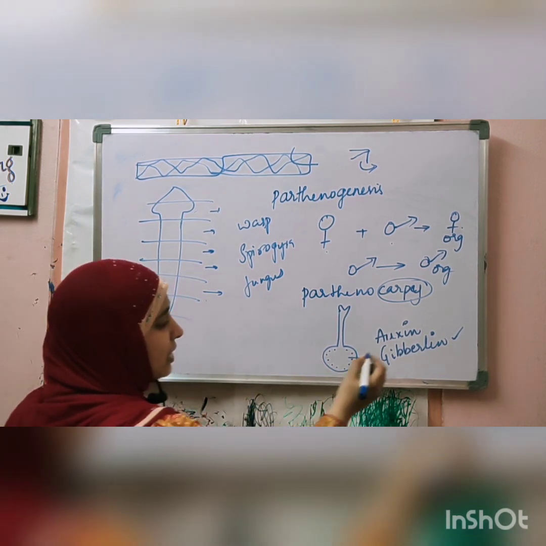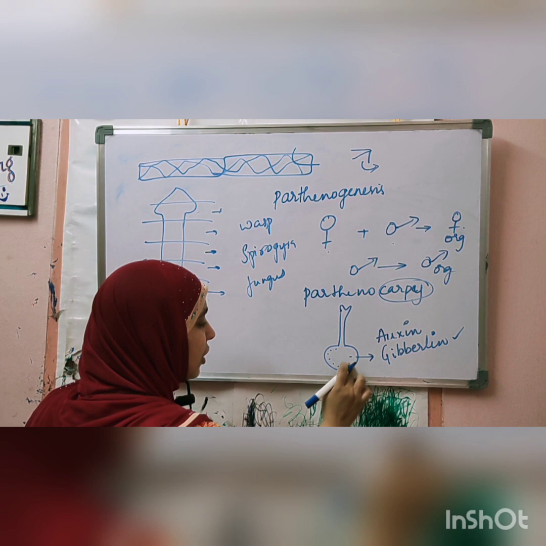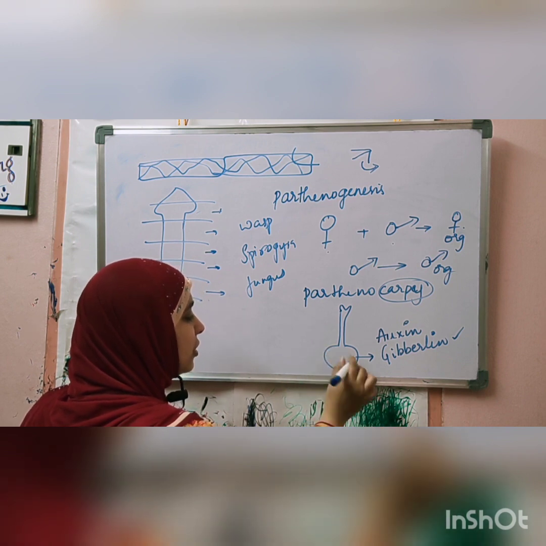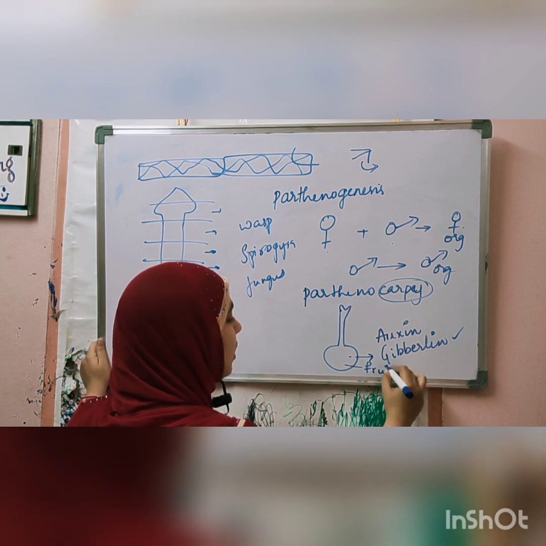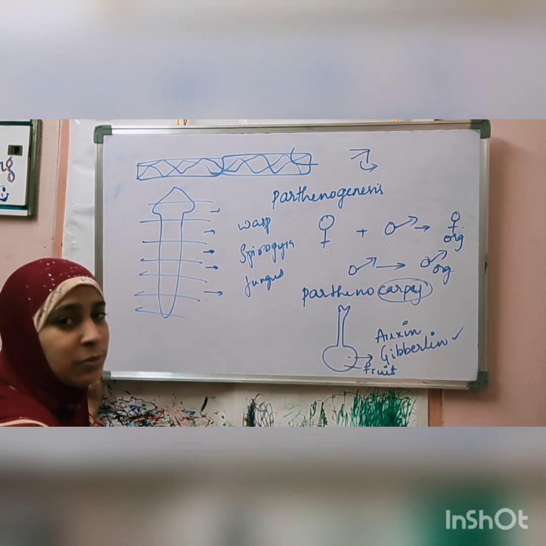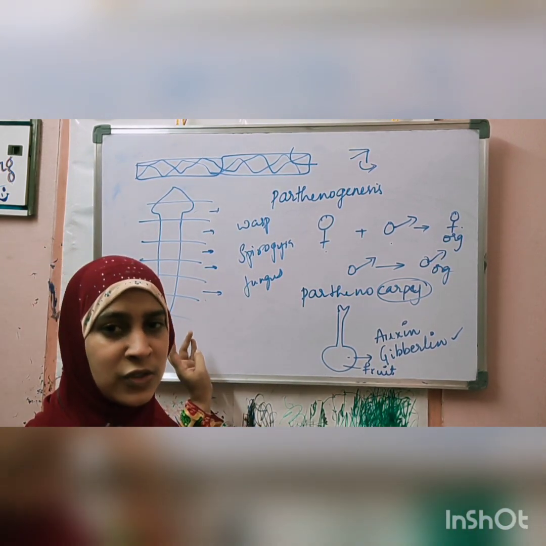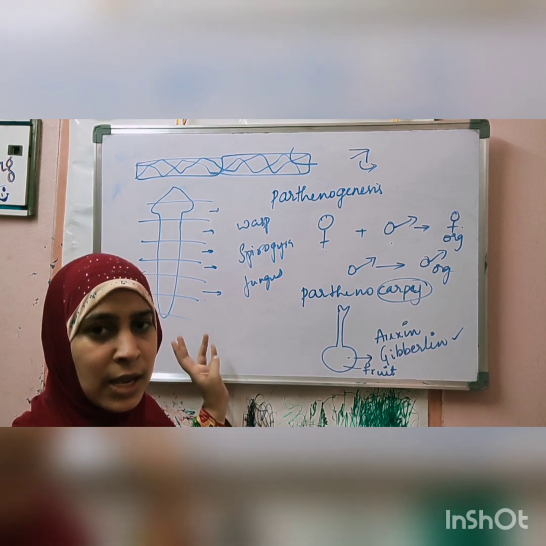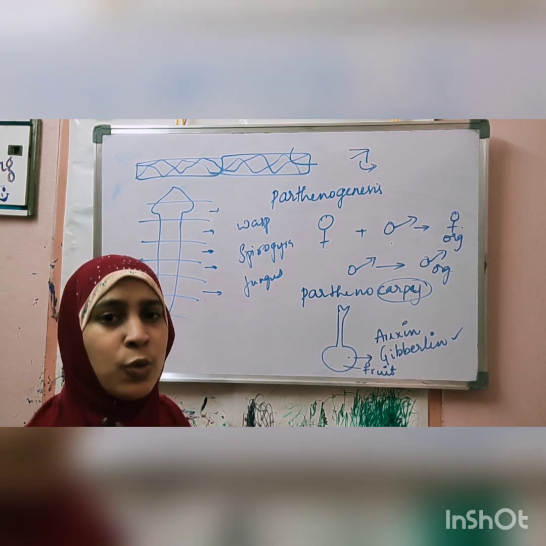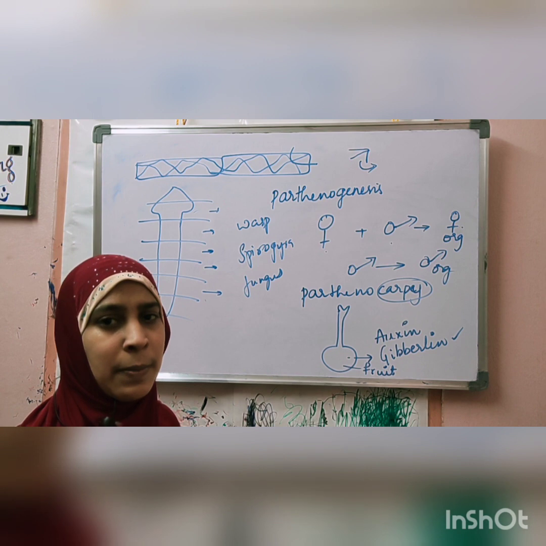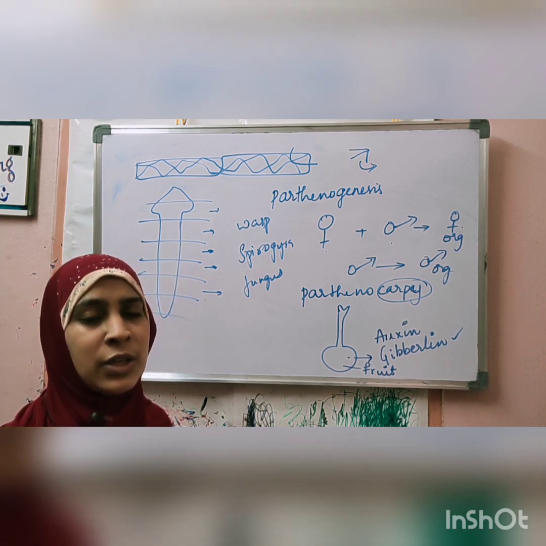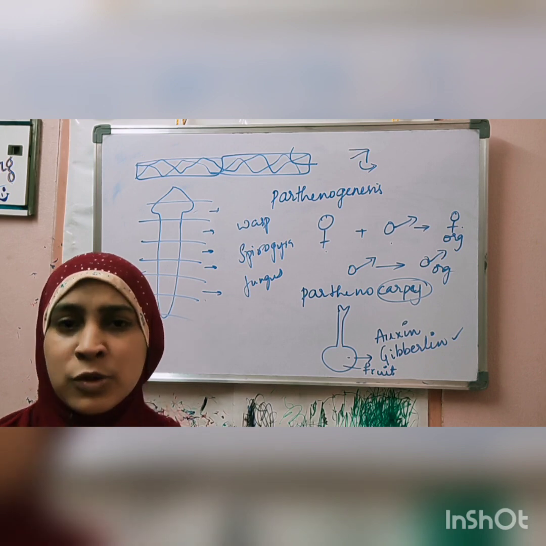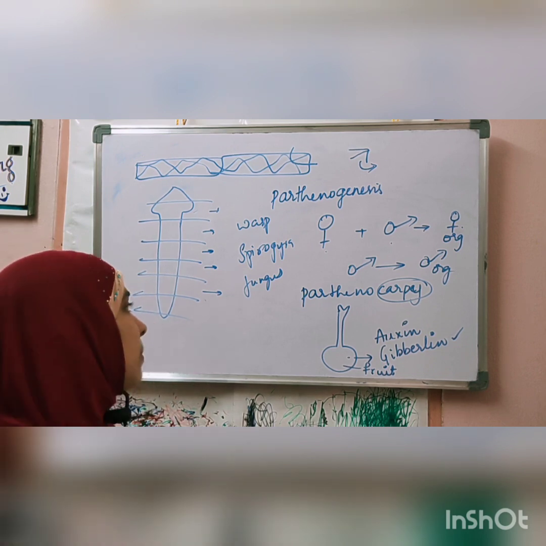Okay. When these are supplied, fertilization need not occur, and the ovary directly develops into a fruit that does not have seeds. Seedless fruit is formed, for example in watermelon. In papaya, when I was small, I saw that papaya had hundreds of seeds inside. But now there are very few seeds or no seeds if you cut open a papaya. That is because of parthenocarpy.